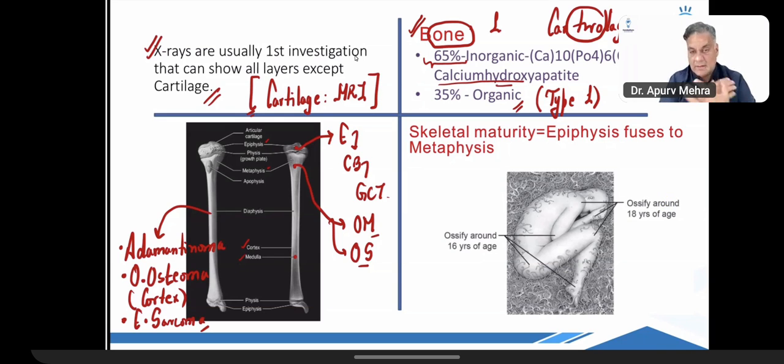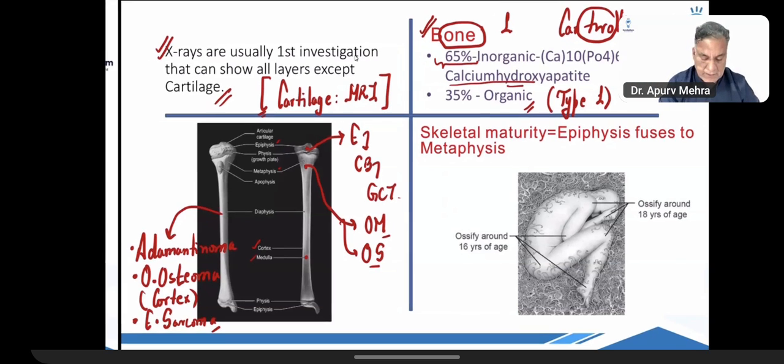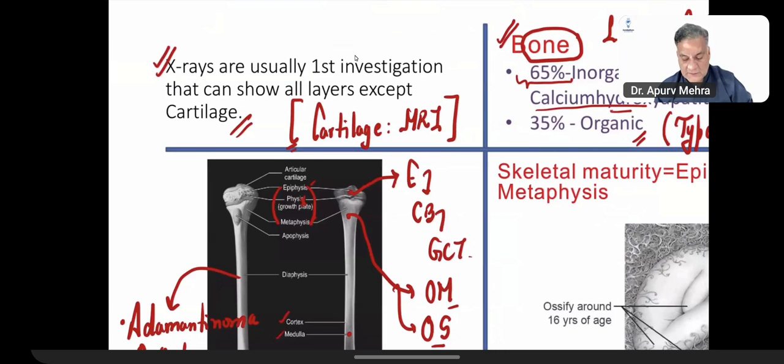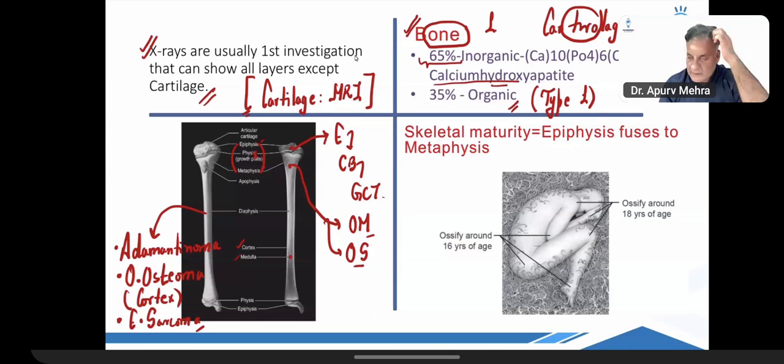So when I look at the age at which the epiphysis fuses with the metaphysis and the physis, or the growth plate, disappears. Here, if you look carefully, the epiphysis fuses with the metaphysis and the physis disappears. This is the age of skeletal maturity. So you need to remember the age of skeletal maturity.